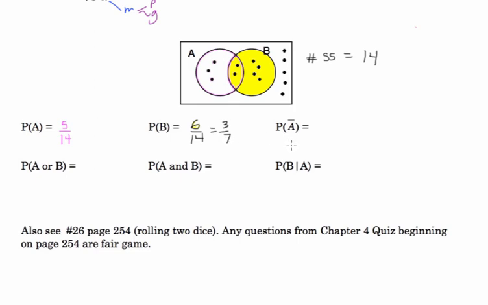Probability of the complement of A. Well, complement of A is 1 minus the probability that you're in A. So 9/14. Or you could look at it on the picture. Where are the spots that aren't in A? Well, here and here. That's not A, right? How many dots there? 2, 4, 6, 8, 9. There are 9 dots, 9 out of 14, like we had, 9/14.